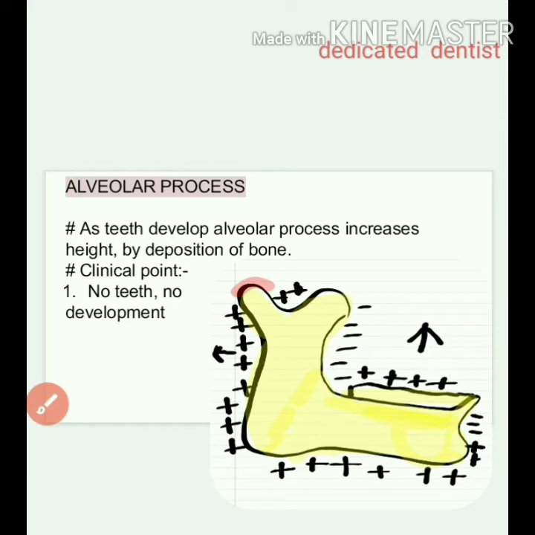Now we move on to the alveolar process. We all know the alveolar height of the alveolar process increases, or bone deposition occurs, as the teeth start to develop. This is why in complete denture patients we have to do the relining periodically, because resorption is taking place in the edentulous area as there are no teeth. No teeth, no development, hence the deposition occurs this way in an upward direction.